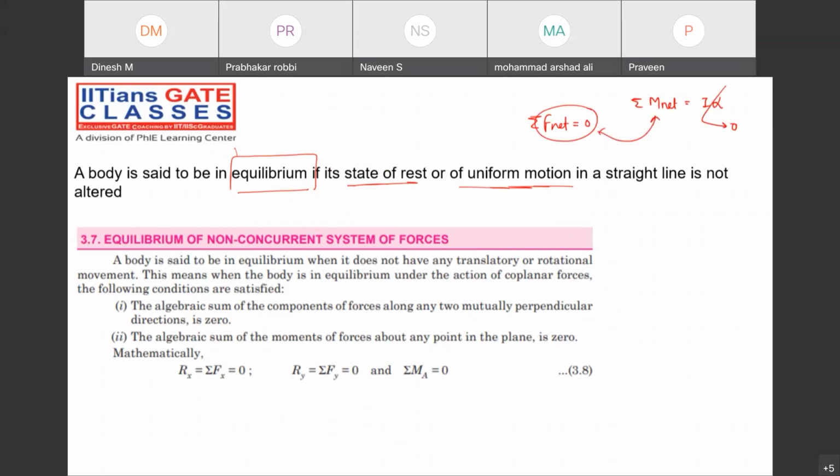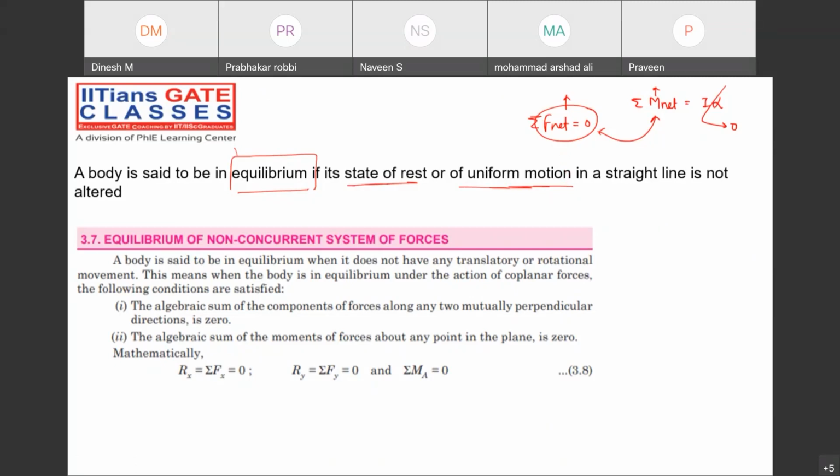Both are Newton's second law. Remember, this is for translational motion and this is for rotational motion. Once we enter the chapter called dynamics, we can discuss all these things in detail. As of now, just note a few points about that. Whenever we are talking about the body to be in rest condition or uniform motion condition, remember net force must be 0, net moment must be 0. Now, again, you will get confused.